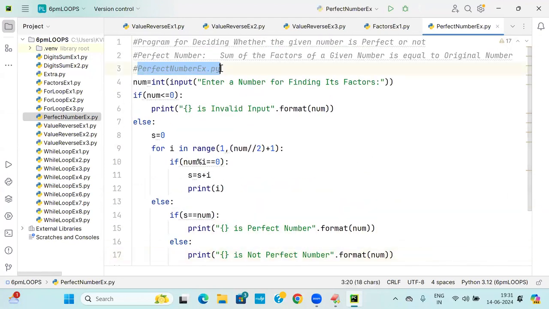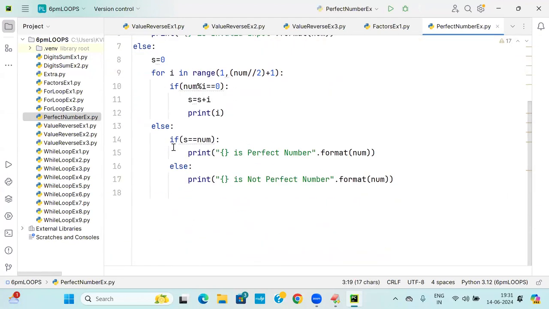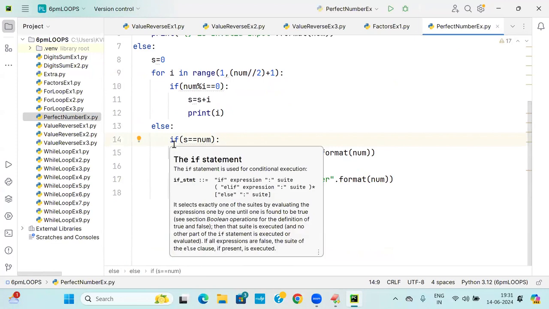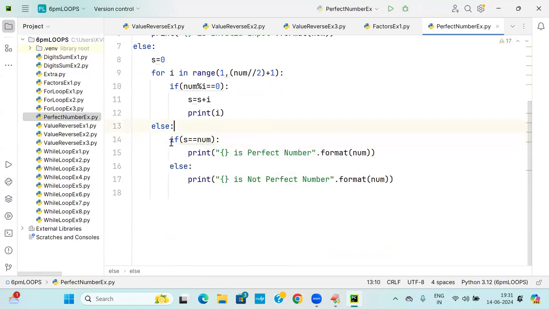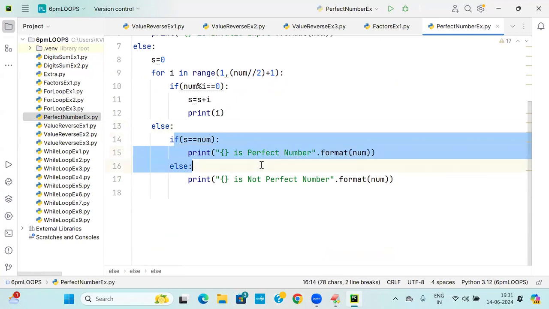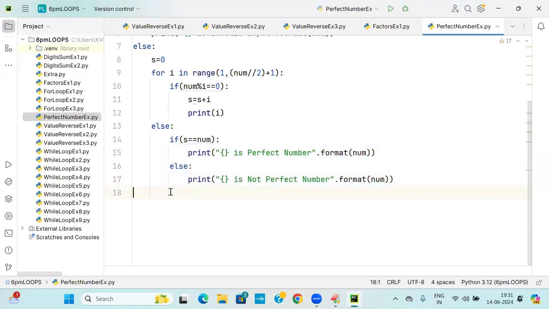If you want, you can do it like this. This is one thing. If you want, you can do it with what? The ternary operator also you can do. I wrote here the 14th line, 15th line, 16th line, 17th line. I wrote this many lines. I can write it with what? The ternary operator also I can do it. Here, if you want, I can do it.